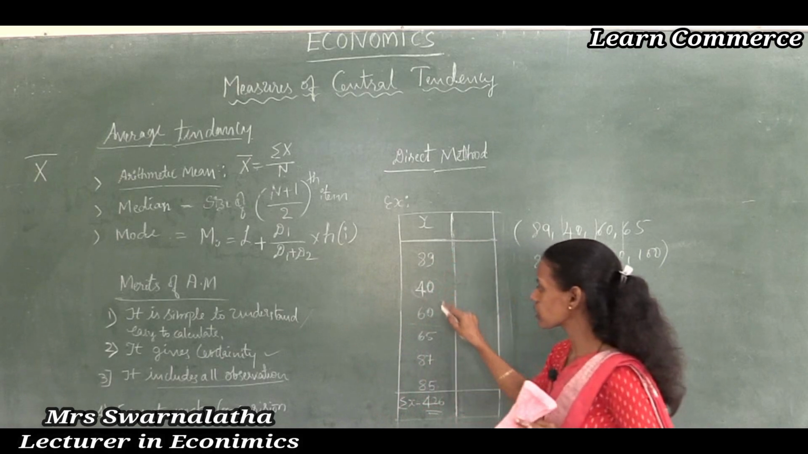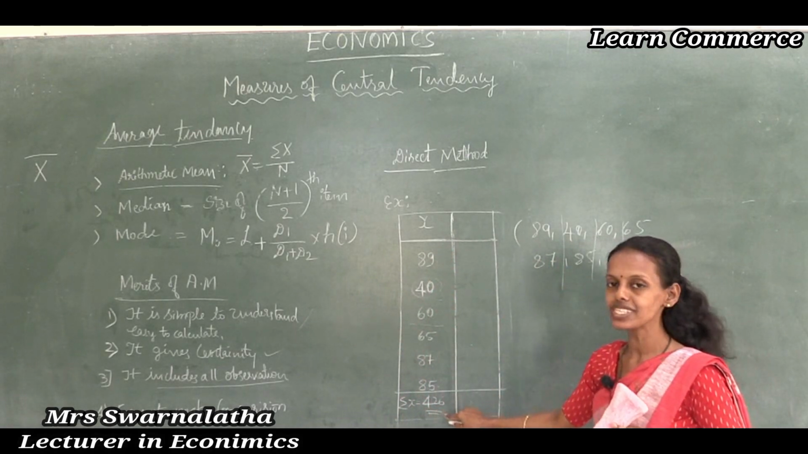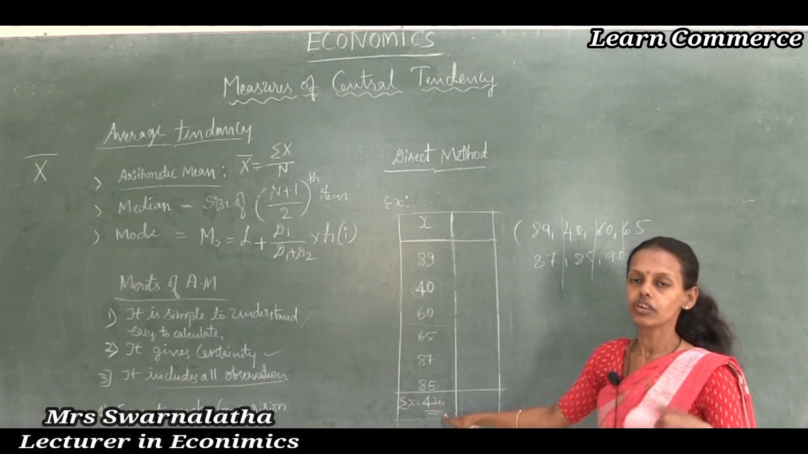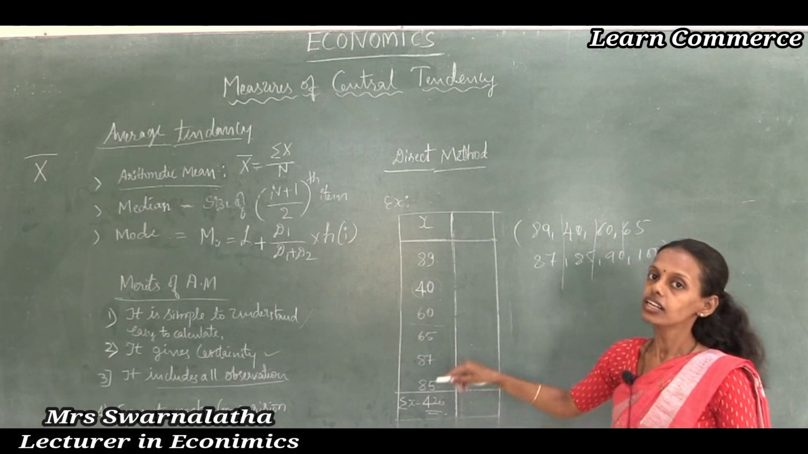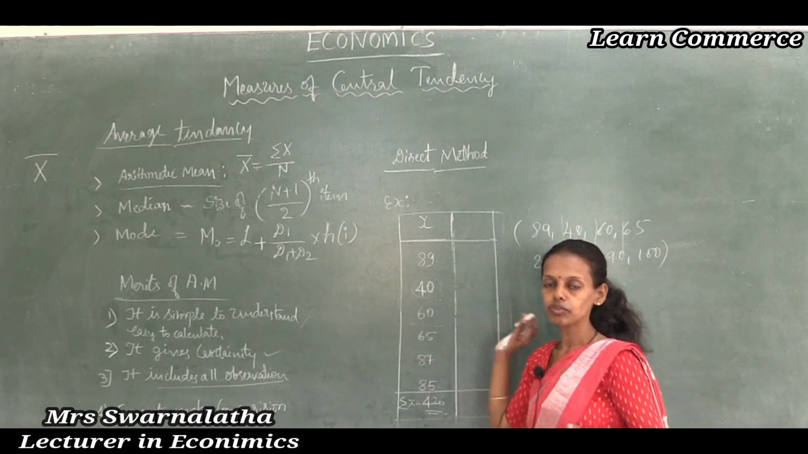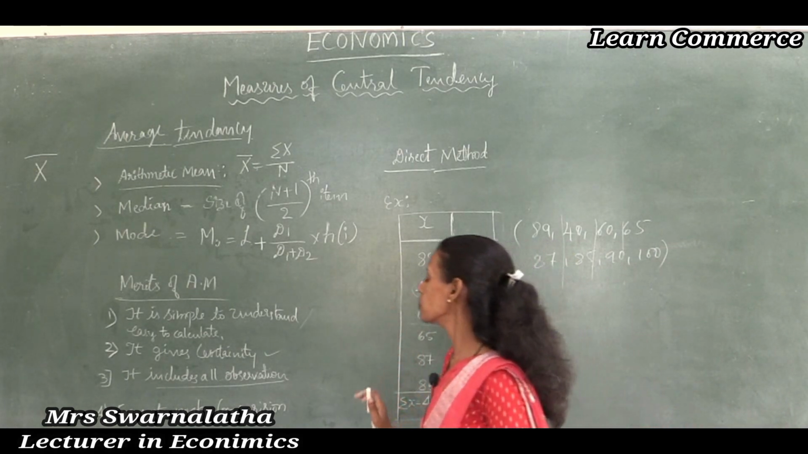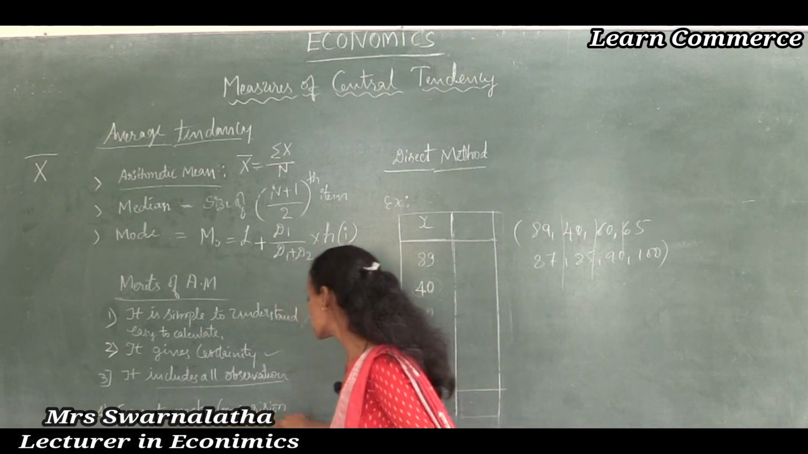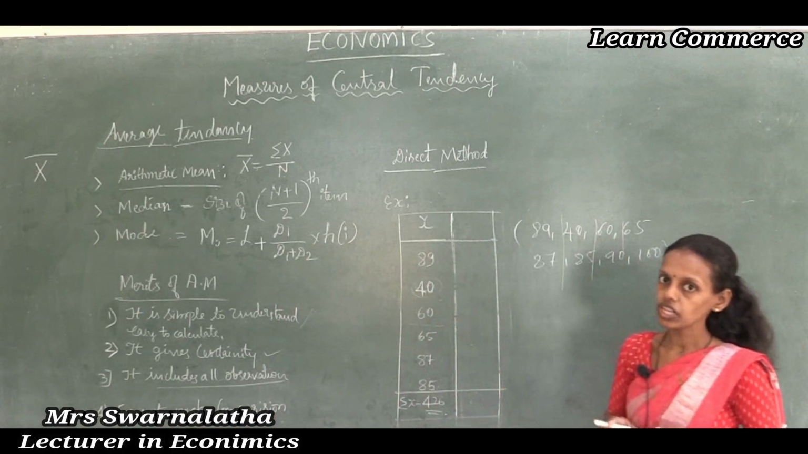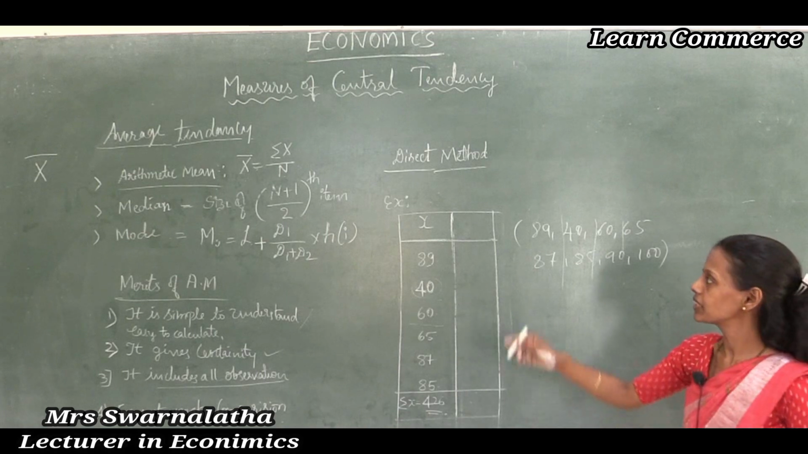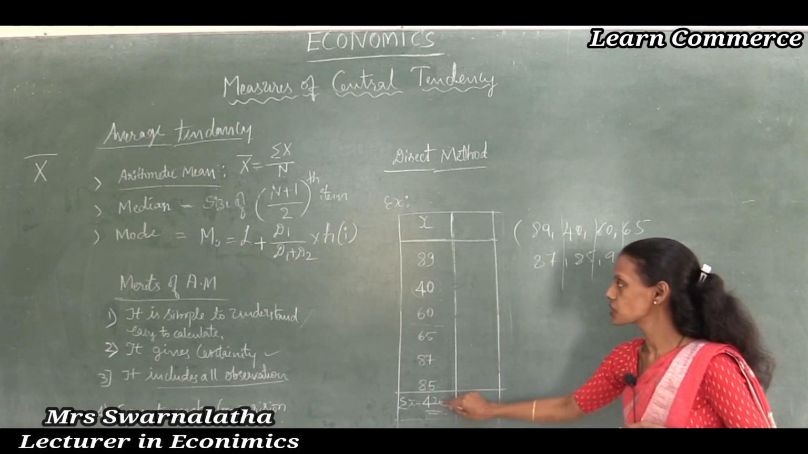So, you have to take all the observations. If you miss any one value, your answer will be wrong, and the arithmetic mean, the average, is also wrong. Thus, it is easy to make comparison. When we use the arithmetic mean method, it is easy to do the comparison.